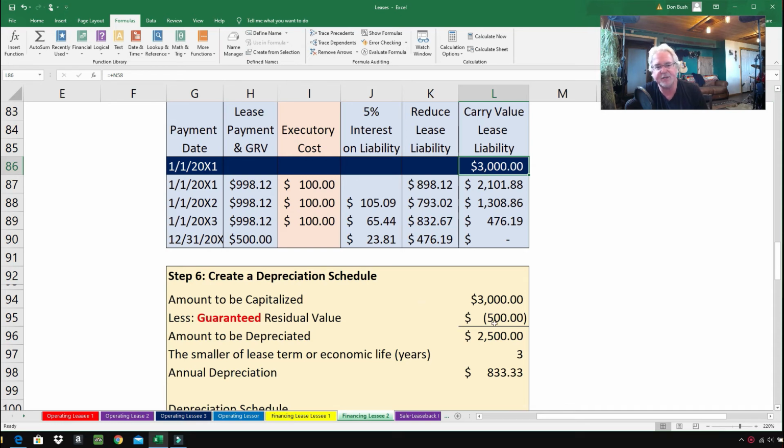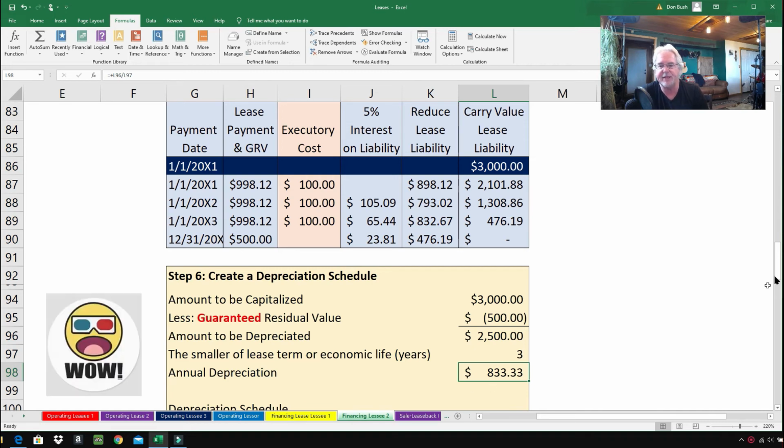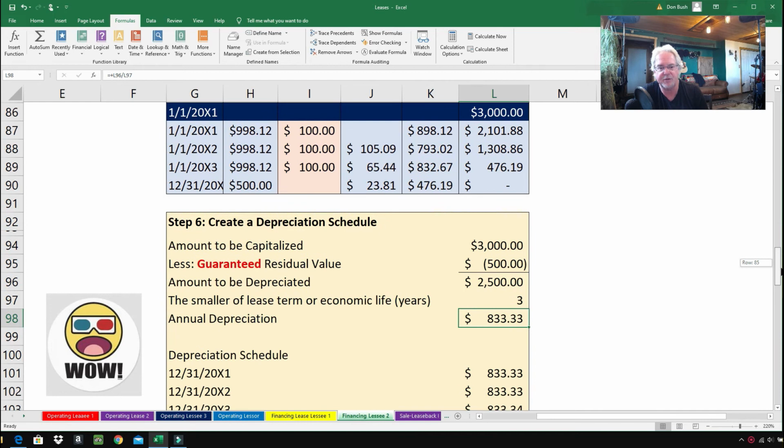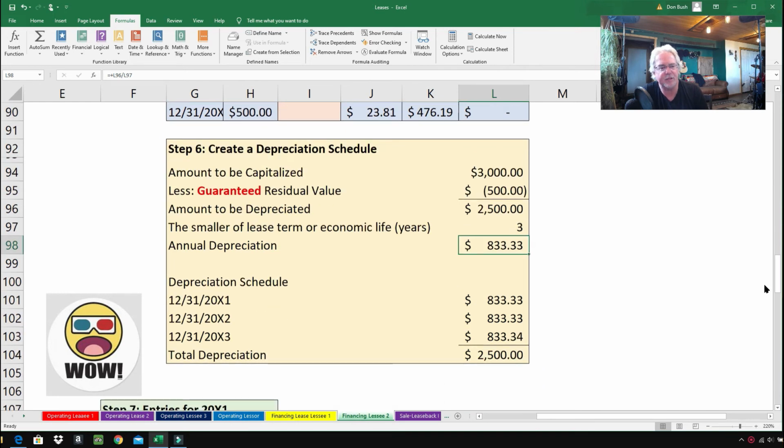Less guaranteed residual value, $500, so the amount to be depreciated is $2,500. The lease term is 3 years. The economic life is 4 years, so we're going to take the smaller of the two and depreciate it over that time period. So we're going to use 3. All you have to do is a little division, and you'll get $833.33. That's all there is to it. So here's my little depreciation schedule.